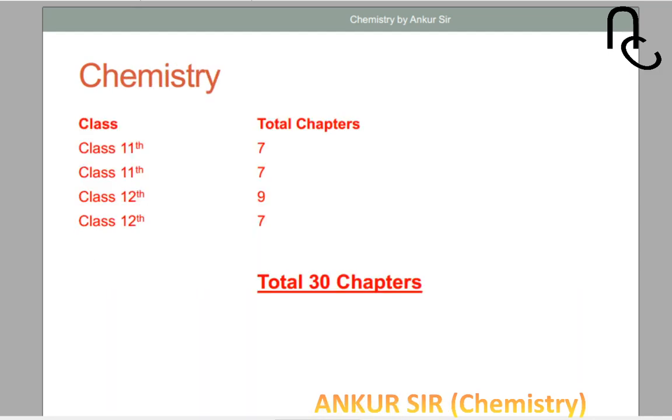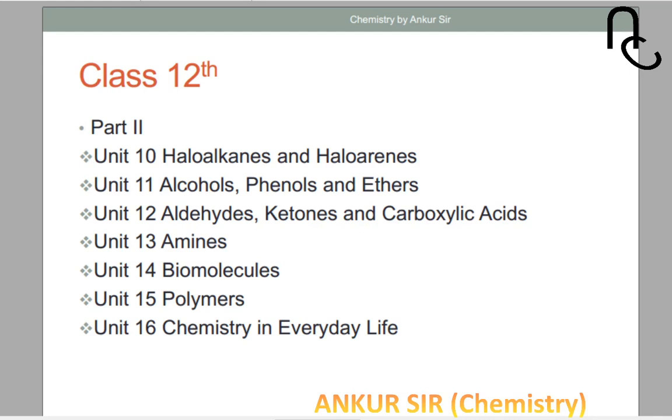Okay guys, coming to the second part, the 10th chapter is haloalkane and haloarene, that is the organic part. It also correlates with the previous organic chapters which you already studied in 11th class. What about alcohol, phenol, ethers? Yes, this is also an organic chapter, and you will deal with how organic compounds have halogens, fluorine, chlorine, bromine, iodine. So we'll discuss that in unit 10, haloalkane and haloarene.